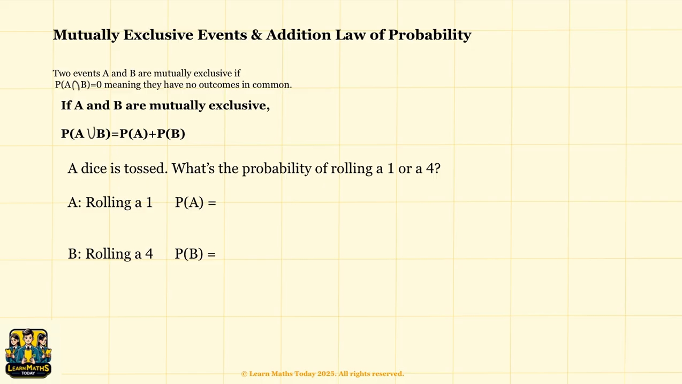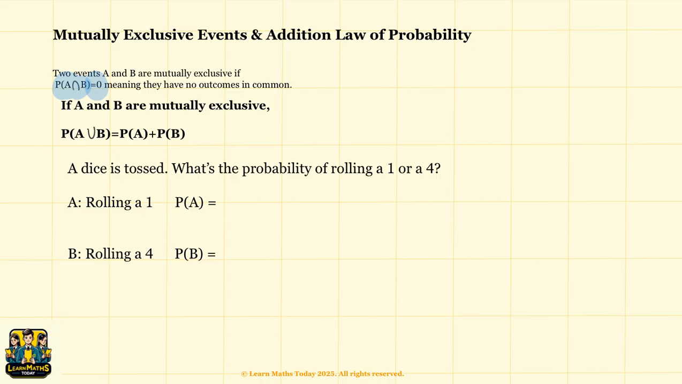Now we are going to learn the important formula used when we are dealing with mutually exclusive events in probability. What does mutually exclusive mean? We know that two events A and B are mutually exclusive if they cannot happen at the same time. In mathematical terms, the probability of event A intersect event B is equal to zero, meaning they have no outcome in common.